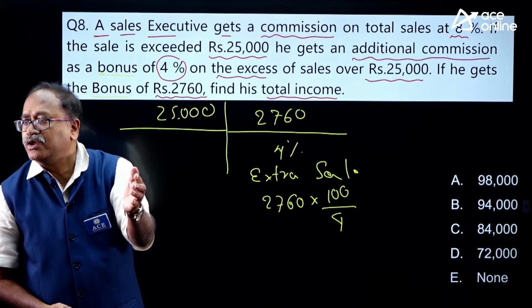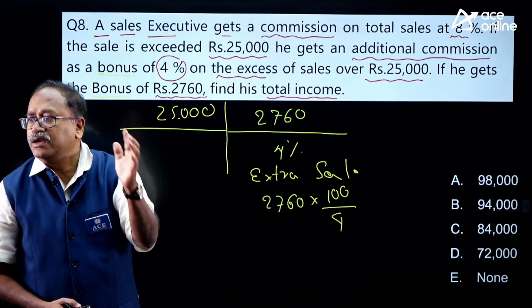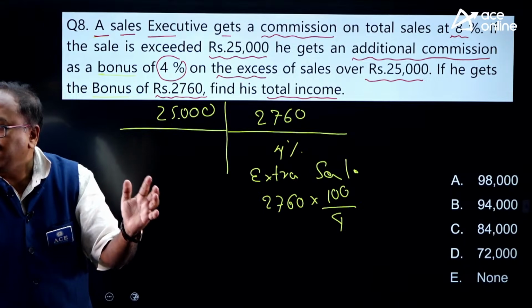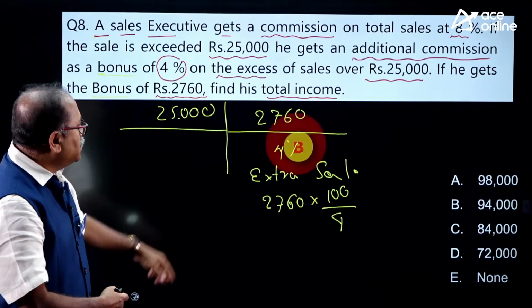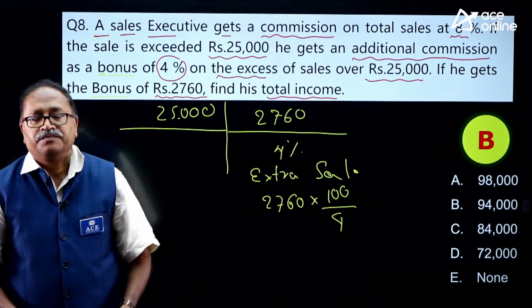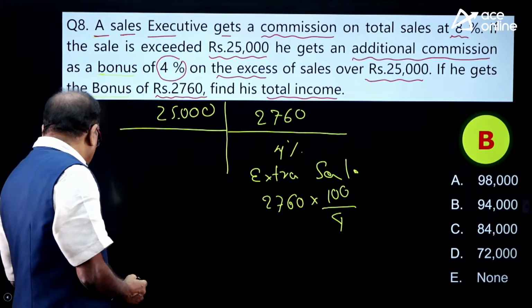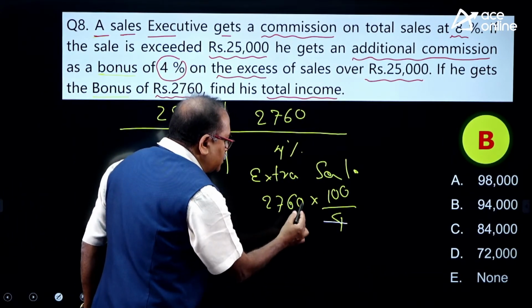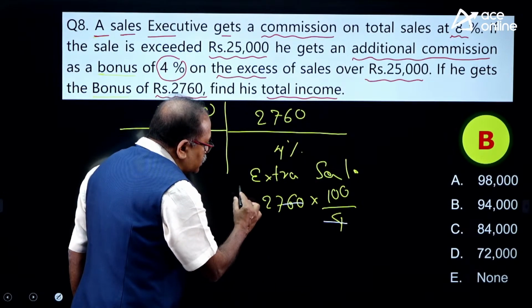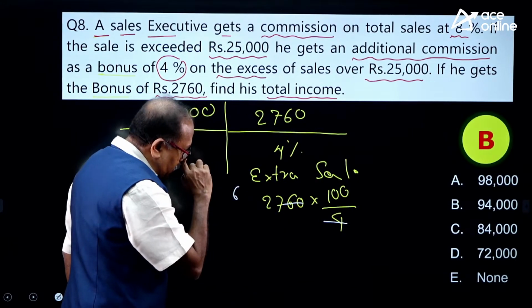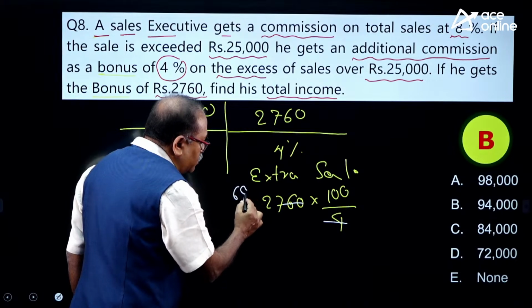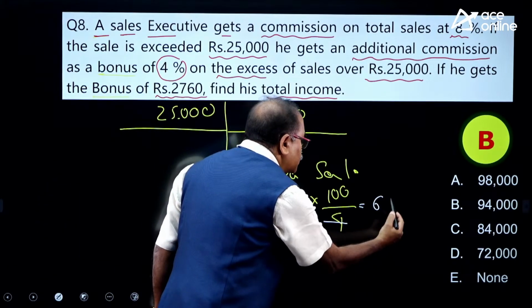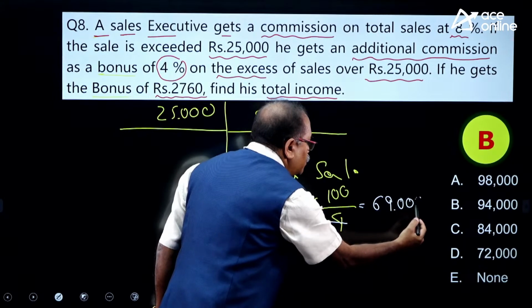Okay, Appal Naidu has answered the question and he says 94,200. Is it 94,000? Let me check whether option B is correct or not. You are right, my young friend. So here I notice that this number is getting cancelled by 4. That is 4 6 is 24 and 4 9 is 36 and 0. So my extra sale is 69,000.